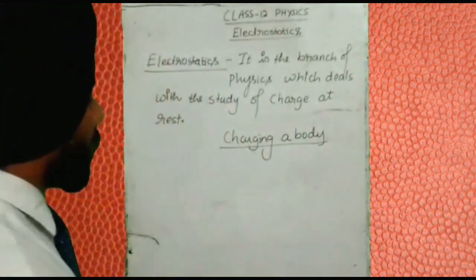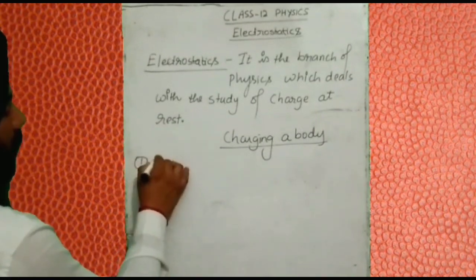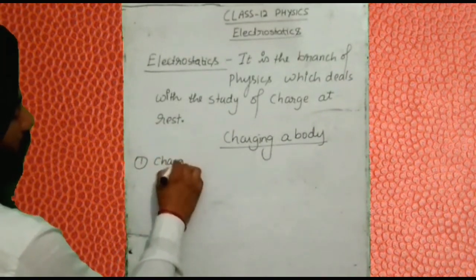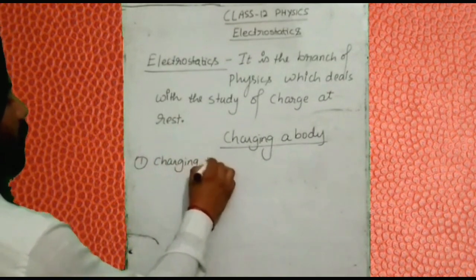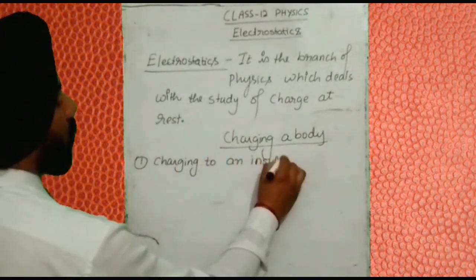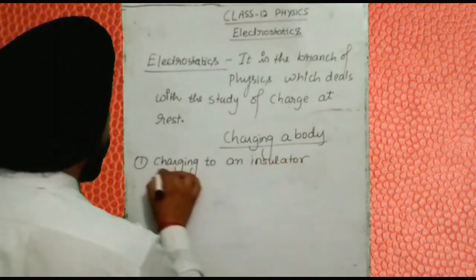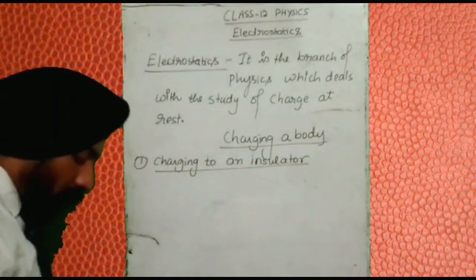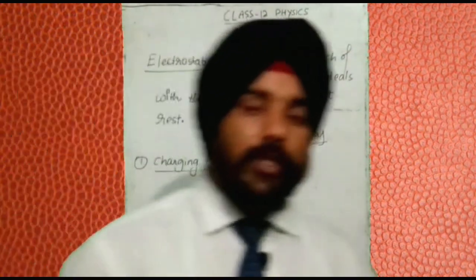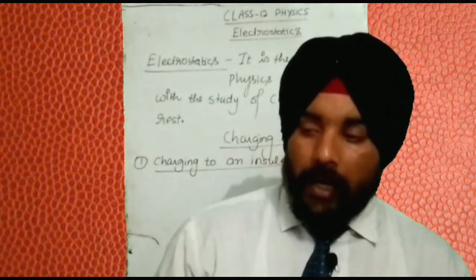Charging an insulator. The first one is charging an insulator. How can you charge an insulator? This is the question for us today.